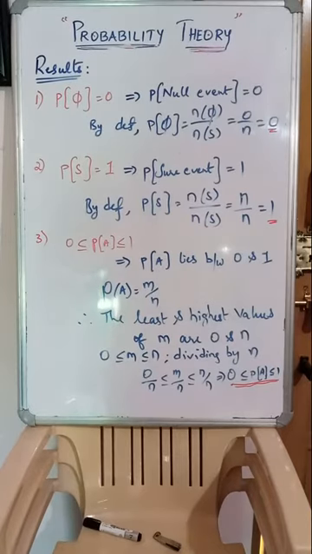So look at the results. Probability of any null event. So probability of null event, empty event, is always equal to 0. As per the definition, probability of any event equals number of favorable by number of exhaustive, right? So probability of null event equals number of null events divided by total exhaustive cases, n of null divided by n of sample space, I mean the number of exhaustive cases. So that equals 0 by n, which equals 0.